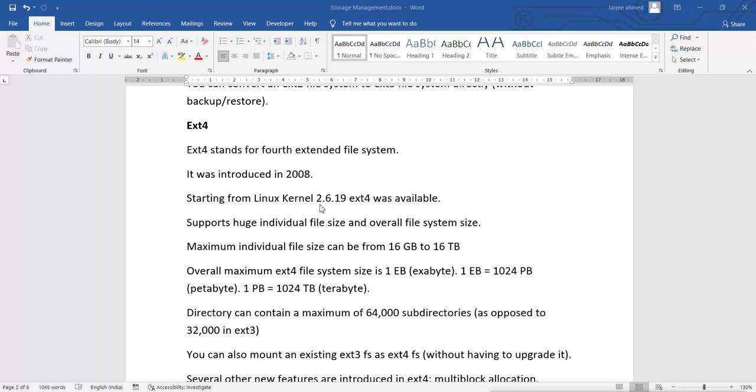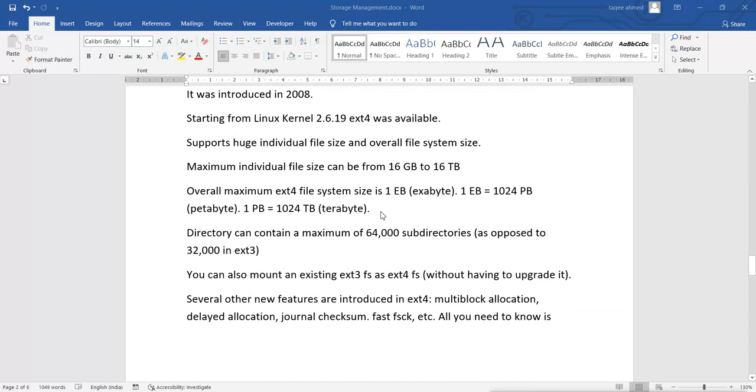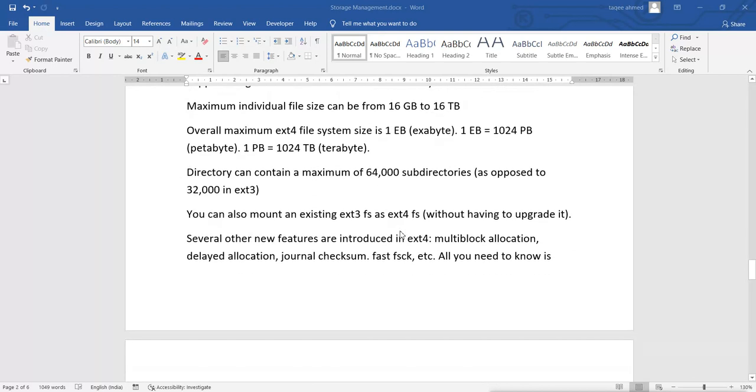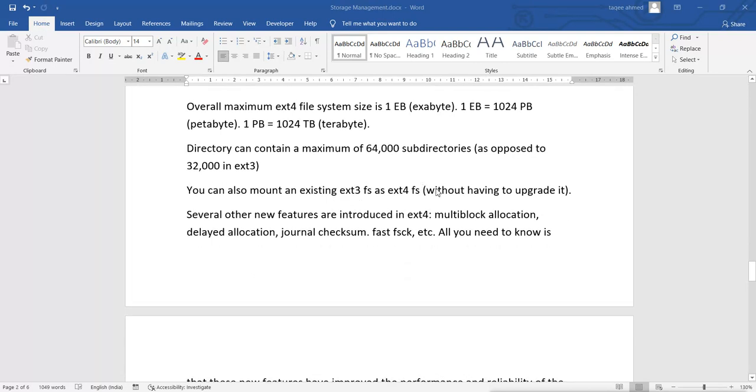It is for the Linux kernel version 2.6, and it is more than that. ext4 supports large size spaces. You can see it supports large files and subdirectories. Also, without having to upgrade, you can convert ext3 to ext4. You can mount it as ext4 without upgrading it.